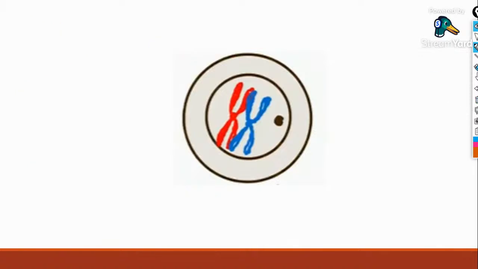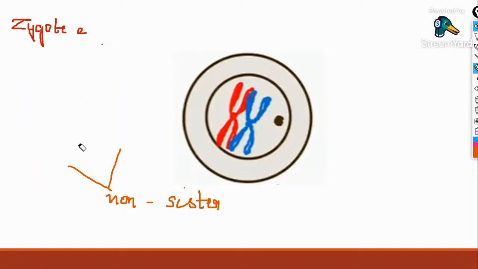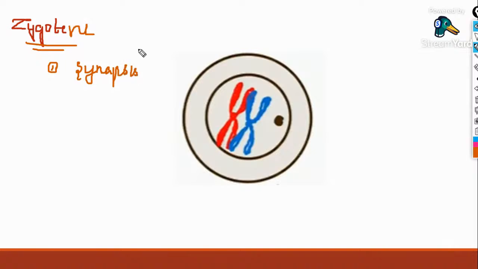So now let's discuss the stage of zygotene. What are the events occurring in zygotene? The very first thing you have to notice is that synapsis occurs. What is this synapsis? The non-sister chromatids of homologous chromosomes, the chromosomes given here in red and blue, are homologous chromosomes.